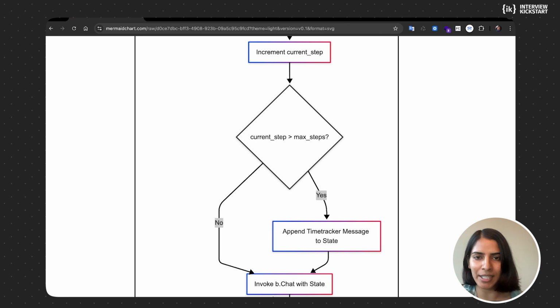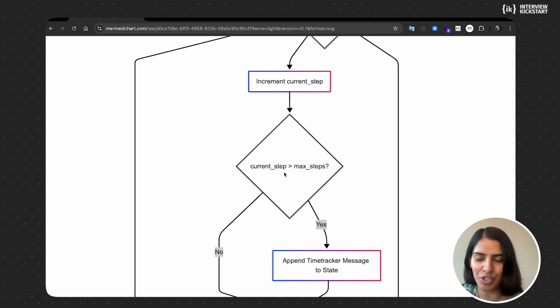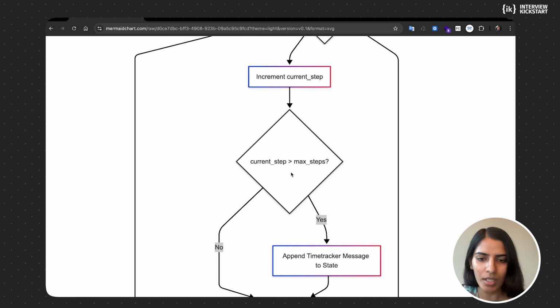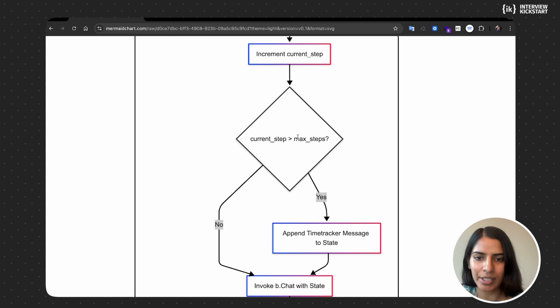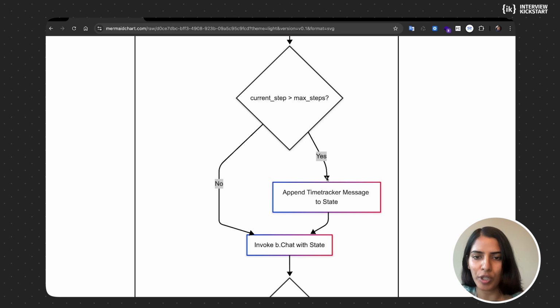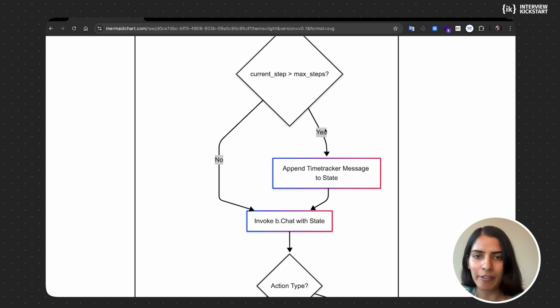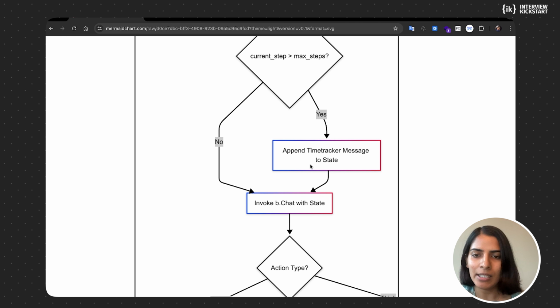But we'll get into that. Basically, this is a check if the current step counter is beyond the maximum steps allowed. Okay, so it checks that here, and based on no or yes, it goes to the next step. So if the current step count is greater than the maximum steps, it's going to be yes. And then what it's going to do is append a time tracker message to the state.